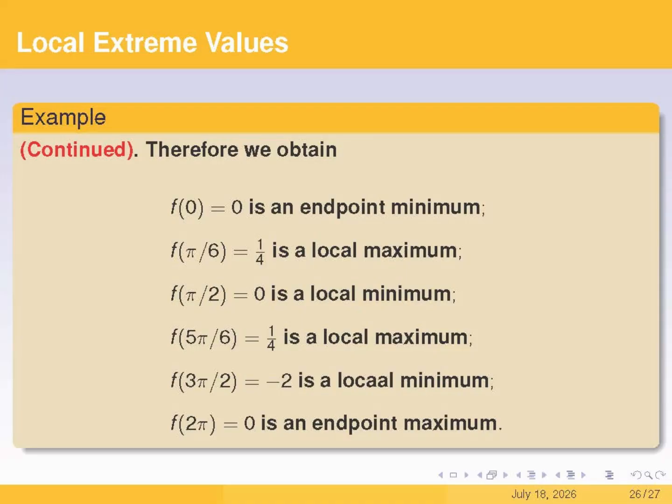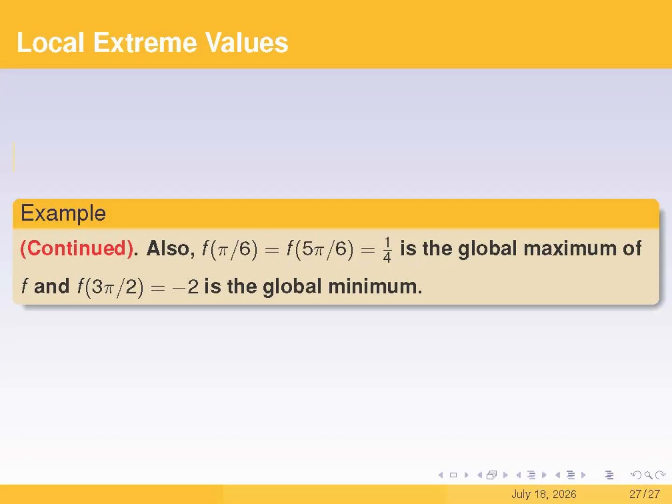Lastly, if we compare these different types of maximums, we can see that the function f reaches its global maximum of 1/4 at 2 places: x equals pi/6 and x equals 5 pi/6. And by comparing the different minimums, we find that the function f has a global minimum of -2 at x equals 3 pi/2.